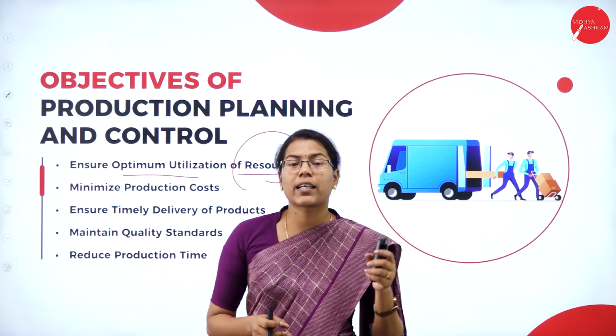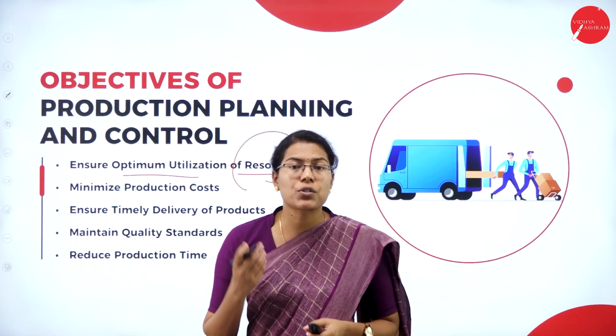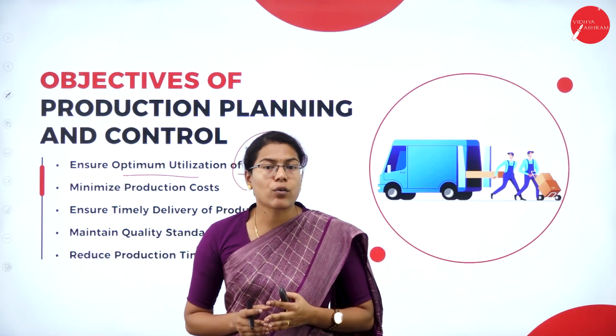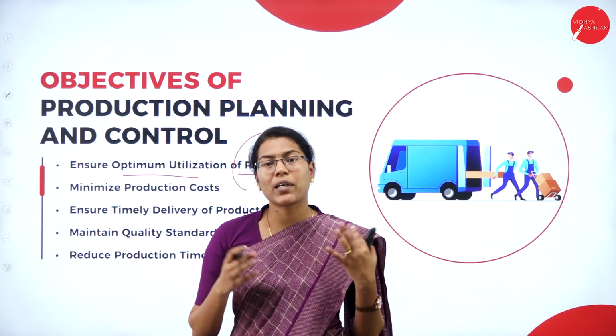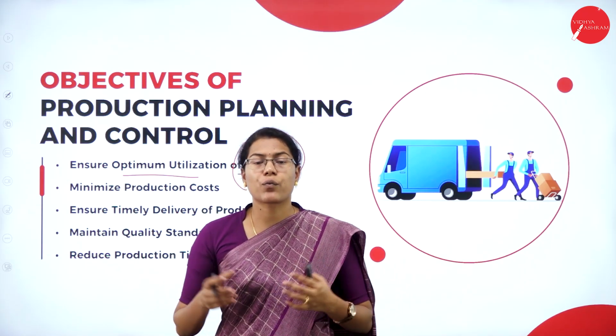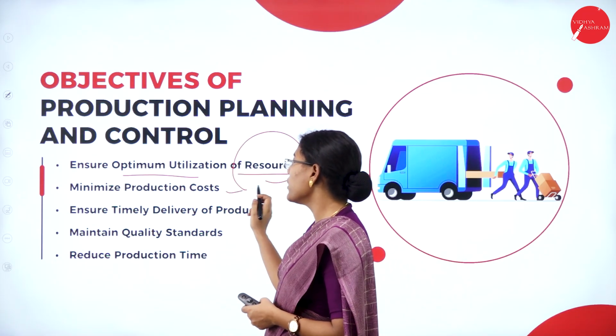For example, in a textile manufacturing company, the production manager makes sure that all the machines are working properly without any downtime, and at the same time he can check that the laborers are operating the machines without wasting time. Next we have to minimize production cost.